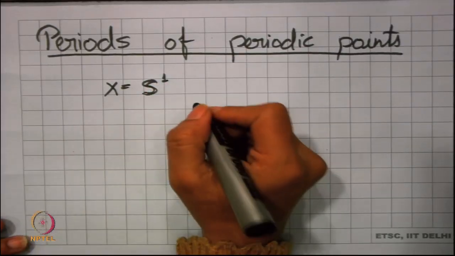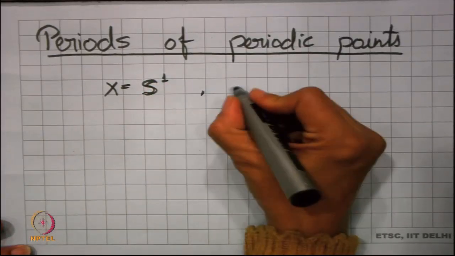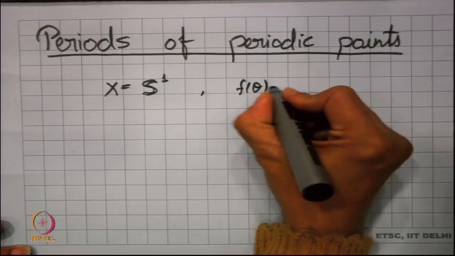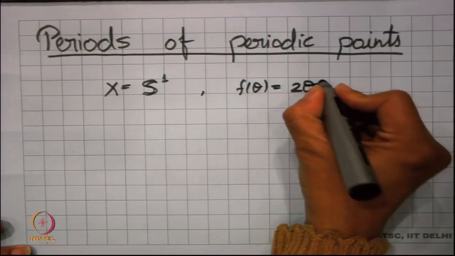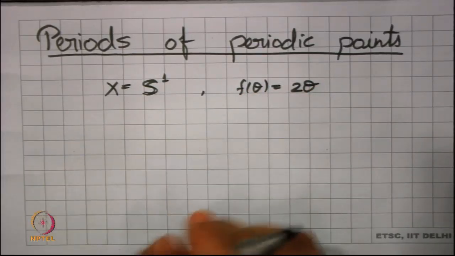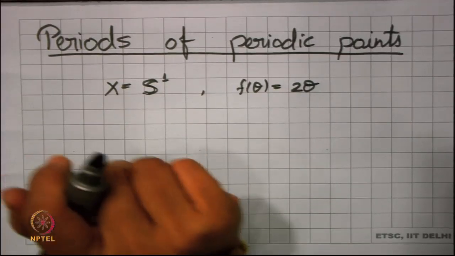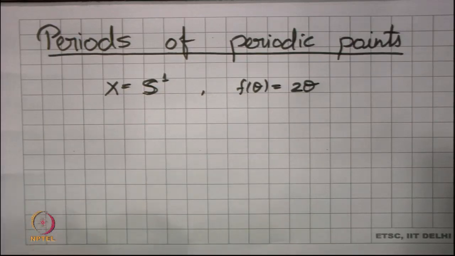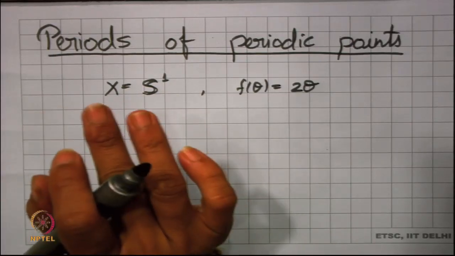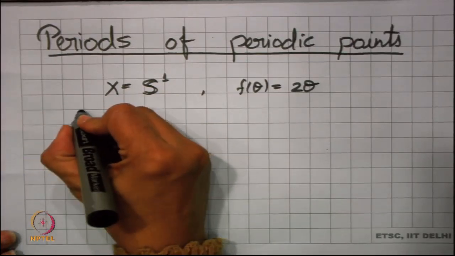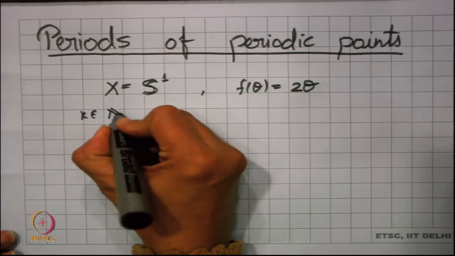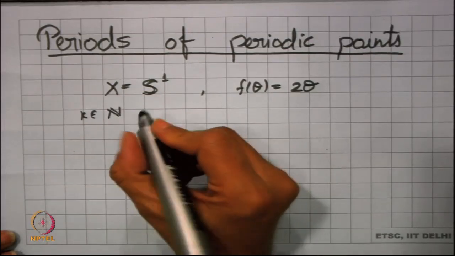If you take the unit circle, we had considered this map f of theta going to twice theta. This is basically the doubling map, and in this doubling map we had seen that it has periodic points of all periods, because given any k in N, we could find a point.